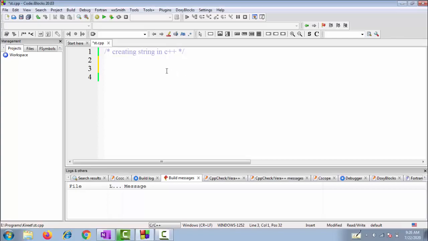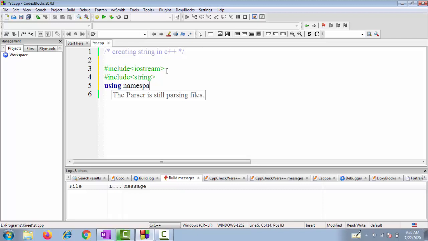So now we'll create a small string. We'll just initialize it with the help of C++. We have to include the header iostream, and we have to include the header string. That is the very important header that you have to use. It contains all the libraries of the string class. Then using namespace std and int main, that is the starting point of a program.